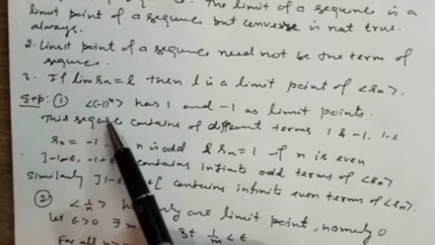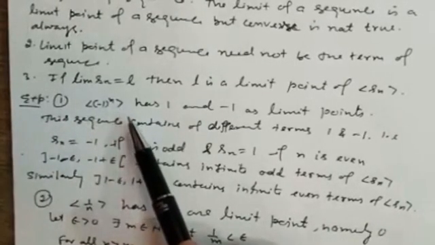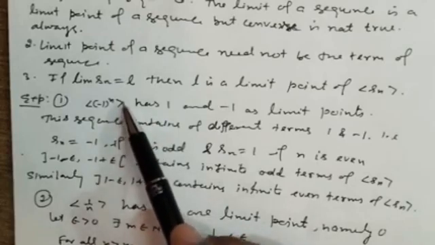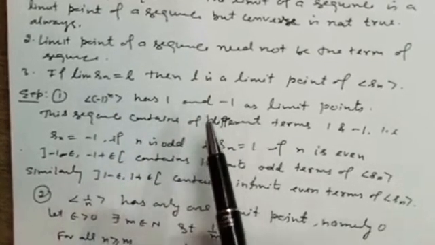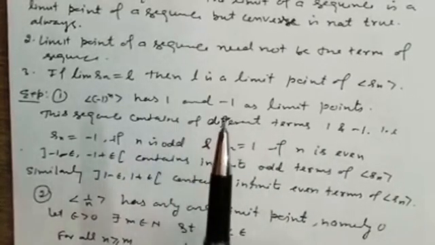Example 1: if we take the sequence minus 1 to the power n, then this sequence contains infinite terms, and the terms are 1 and minus 1 only, but they come infinite times in this sequence. So here 1 and minus 1 are the limit points of this sequence.